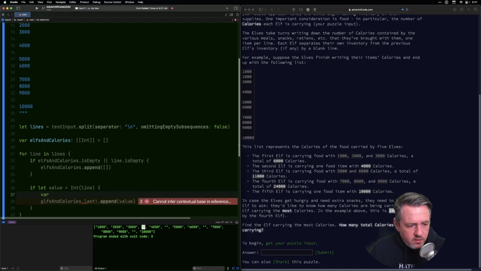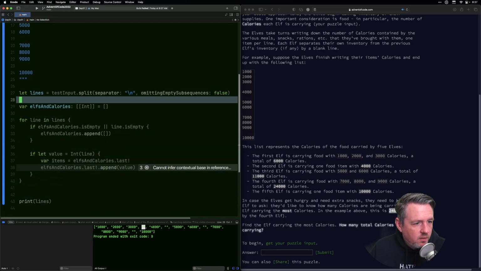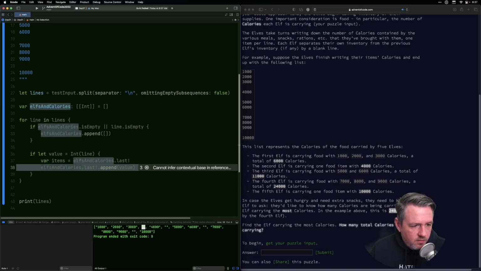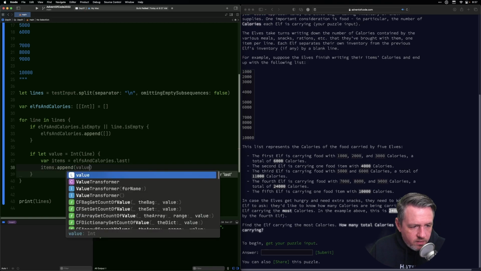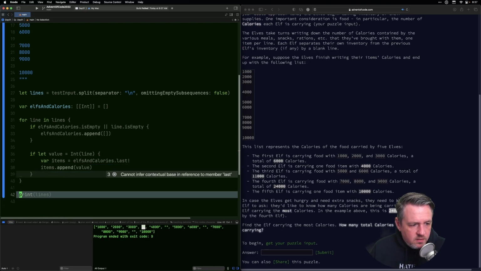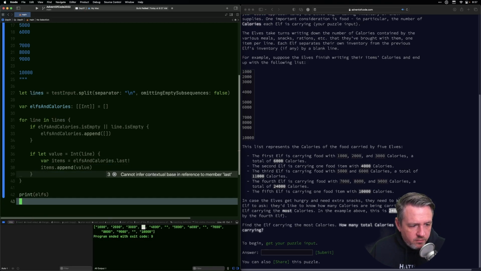So we'll say items equals elves and calories dot last. Actually, this also probably won't work, but let's see. Then I can say items dot append value, and at the end, print out elves and calories.